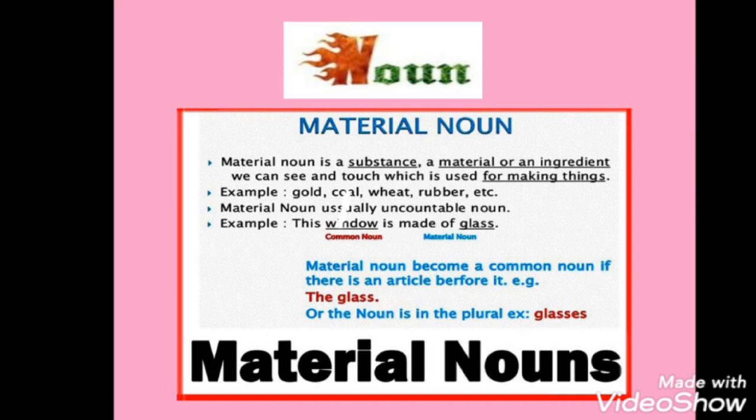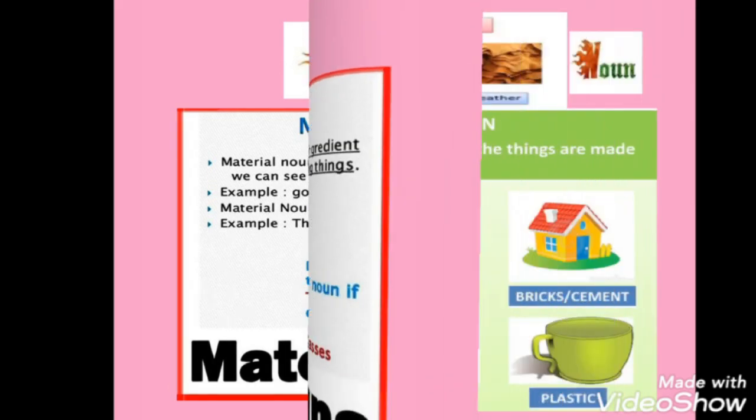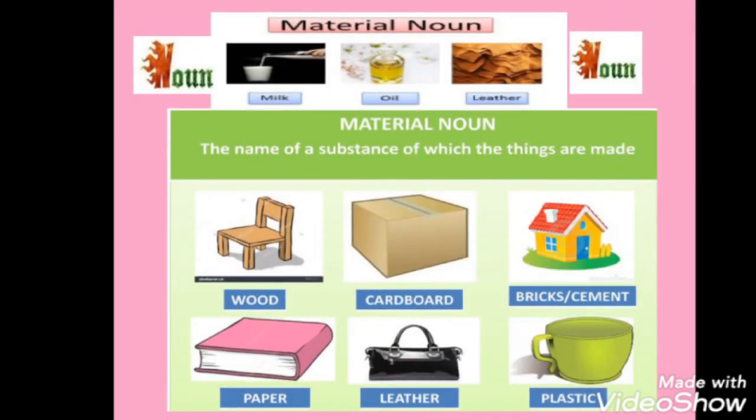Material nouns are those things which make anything, and if there is an article, then it becomes a common noun. These are a few more examples of material noun: wood, cardboard, bricks, paper, weather, plastic.